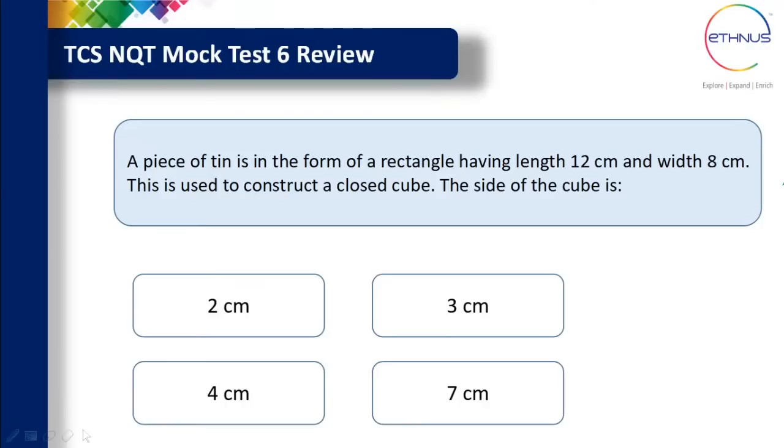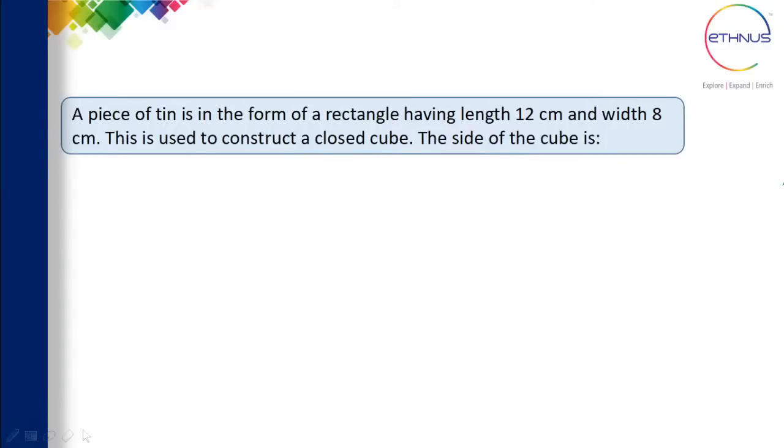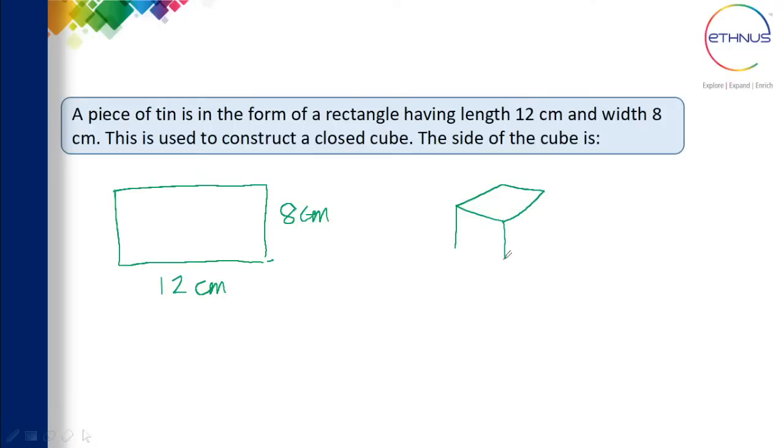Yes, so let's quickly see the solution for this problem. A piece of tin is in the form of a rectangle. So I'll consider a rectangle here. The rectangle has a length of 12 centimeter and a width of 8 centimeter. Now this is used to construct a cube.